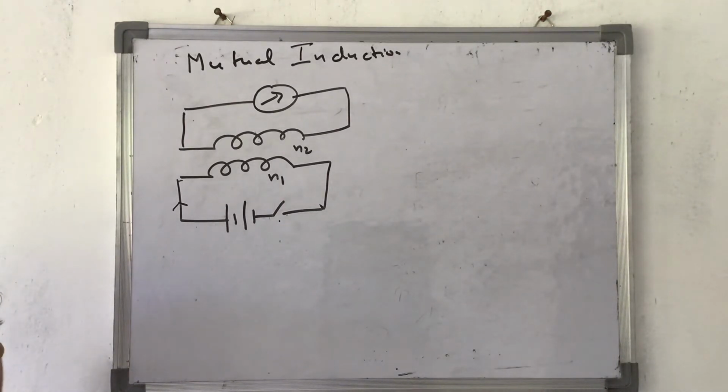What is the phenomenon? It is a phenomenon of production of induced EMF in the second coil due to change in magnetic flux in the neighboring first coil.